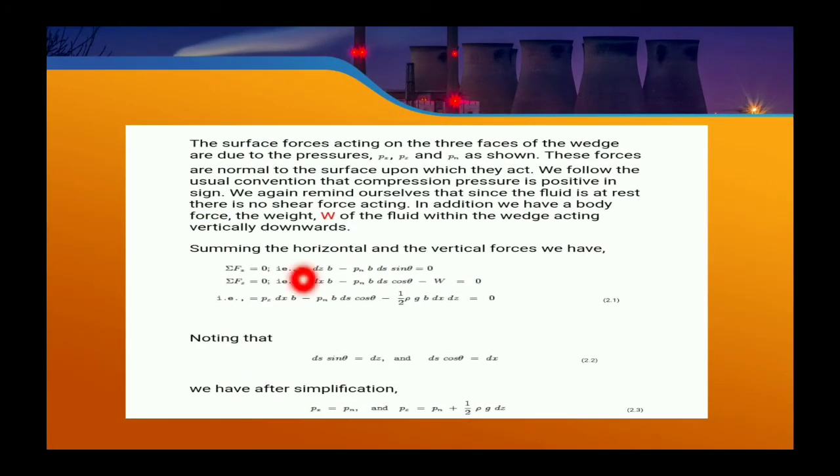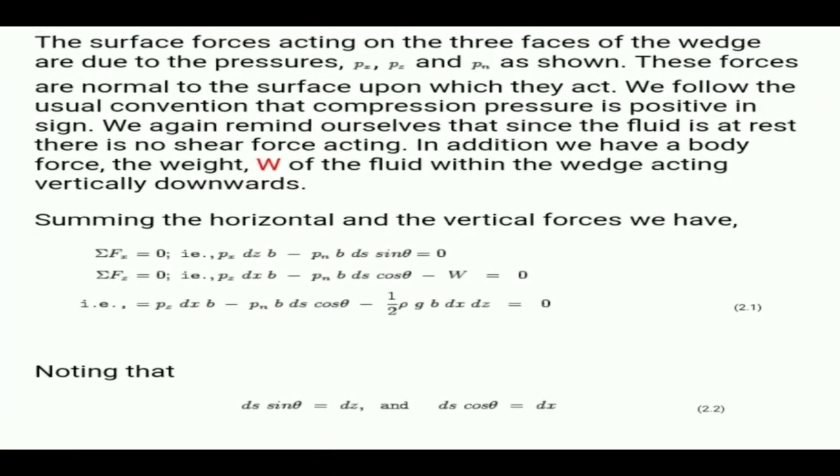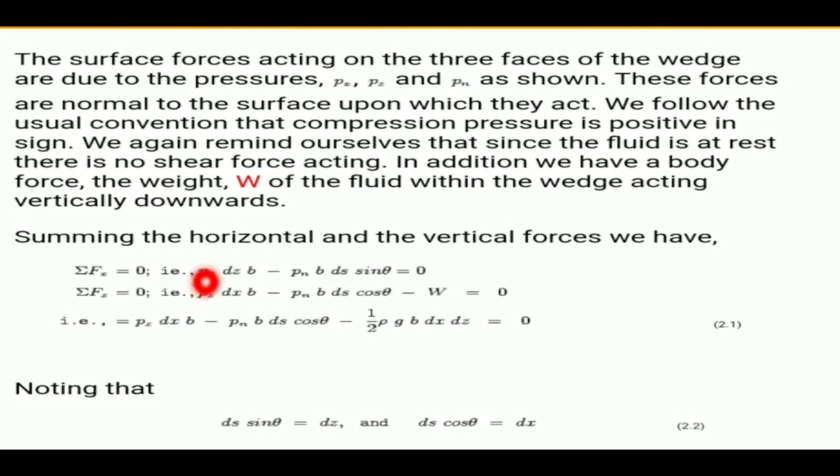So summing the horizontal and vertical forces we have, summation of Fx equals 0, that is Px dz b minus Pn b ds sin theta equals 0, and summation of Fz equals 0, that is Pz dx b minus Pn b ds cos theta minus W equals 0. So one is the cos component and one is the sin component.